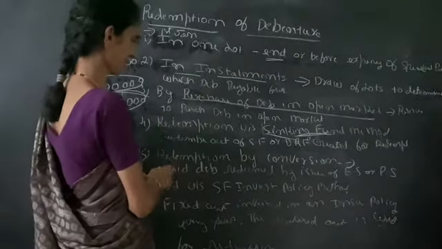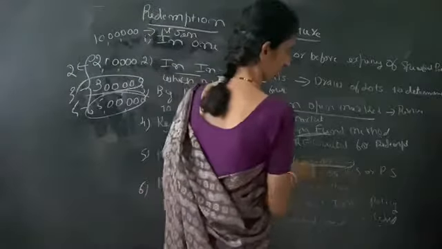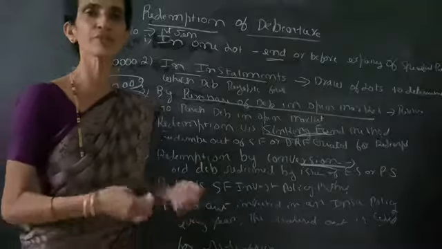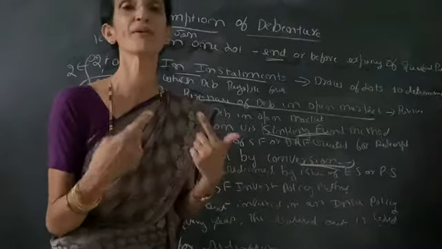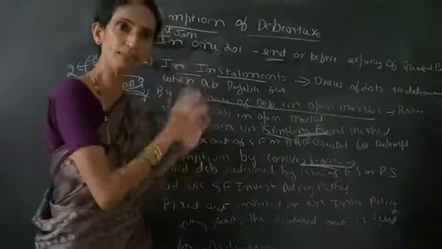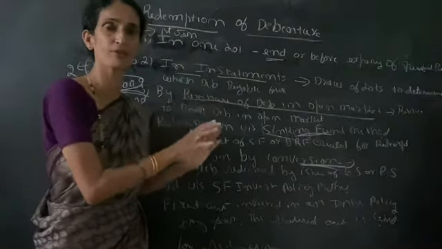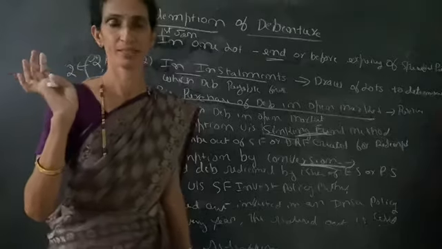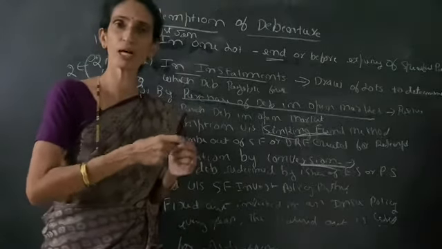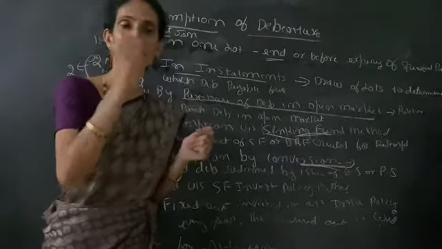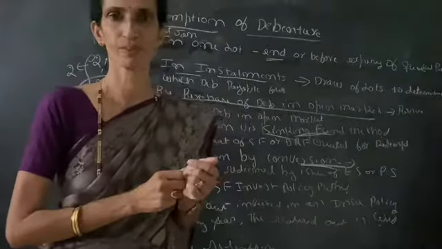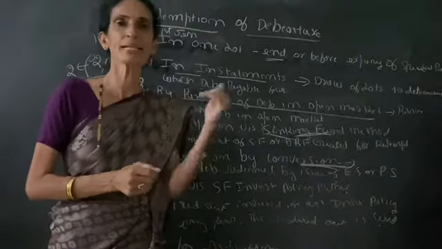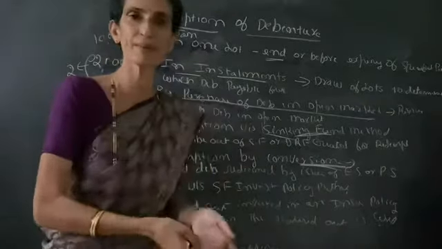Then another case is redemption by conversion. That means repayment of debentures by issuing equity shares or preference shares to repay the debentures. For debentures, we have to compulsorily pay interest every year. When we take a loan from them, we must give them interest every year. Then it becomes a burden for us. For that purpose we are redeeming the debentures. We make repayment of their debentures.